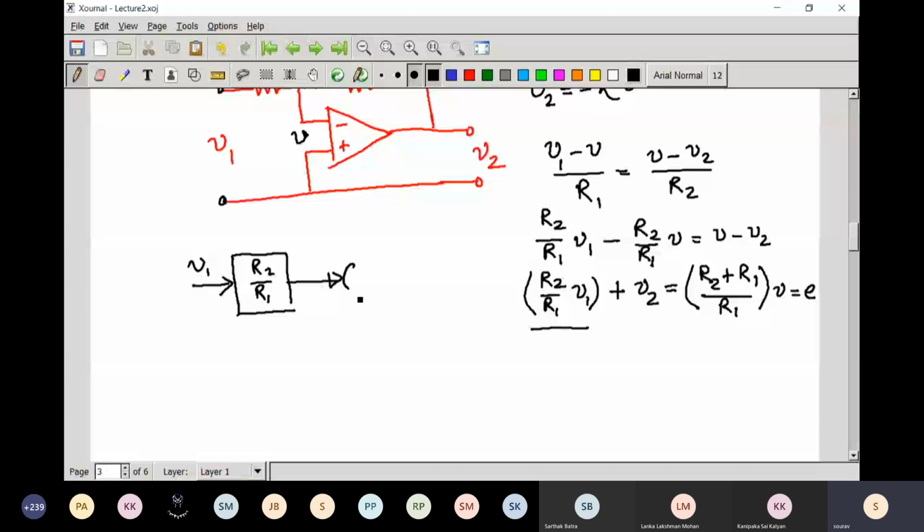Now you add V2 here, and then if you multiply with R1 by R1 plus R2, you will get V. Here you can see this is that term.